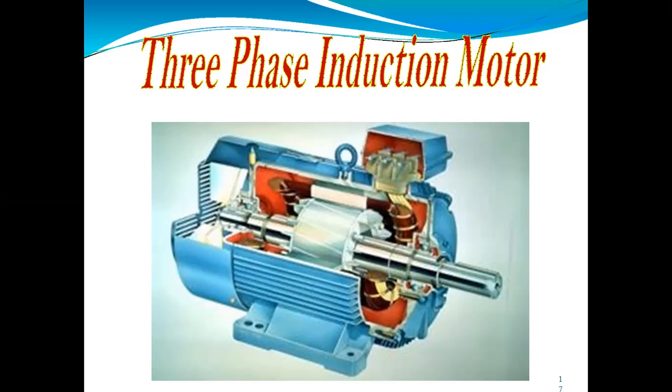There are lots of advantages the induction motor has over the DC motor: its cost is low, it requires less maintenance, it is simple in construction, it is reliable, and it is self-starting.